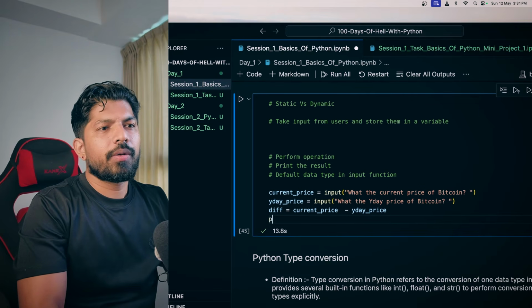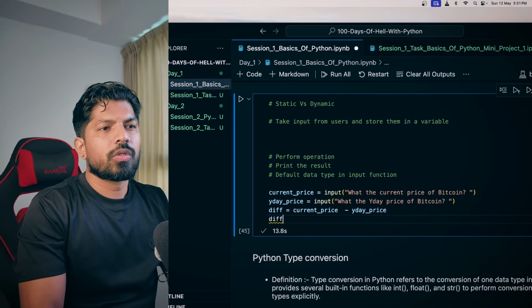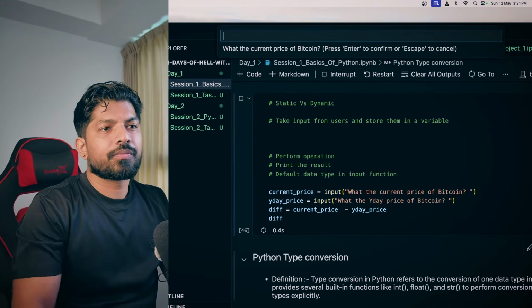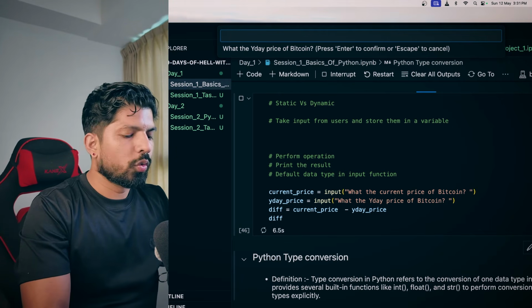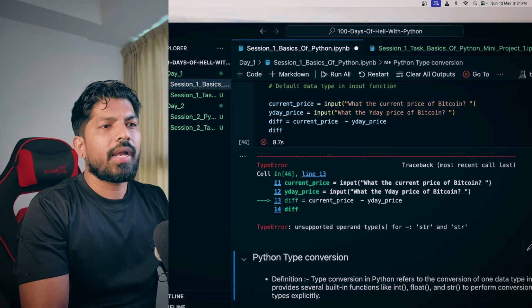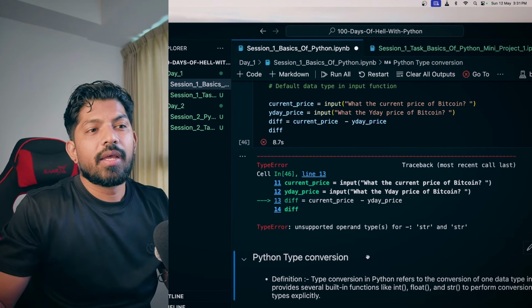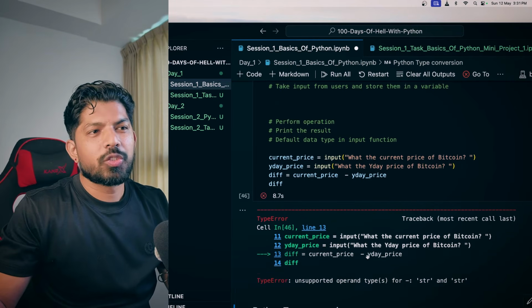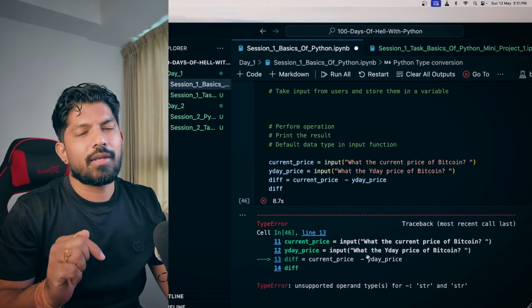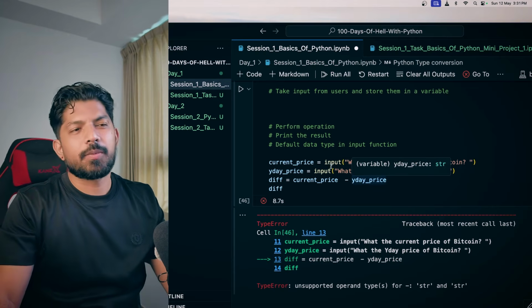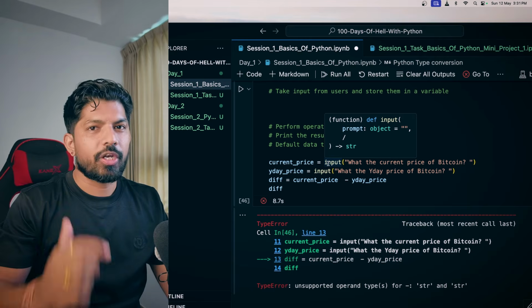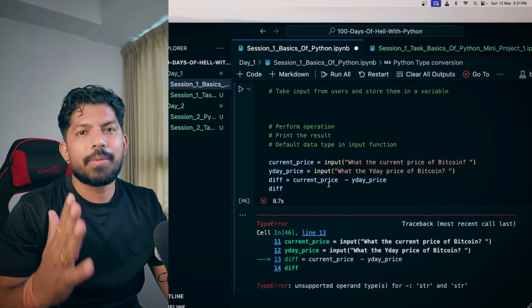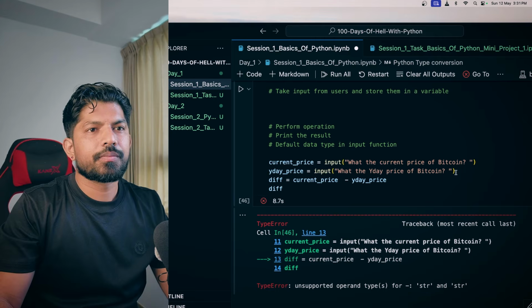Okay, and now, in a Jupyter Notebook, you can just type diff and it will be printed out. When you hit shift enter, it will first ask you the current price, then yesterday's price, and then it will say unsupported operand type. So you just quickly type why we are getting this error. And now the time is out. I'll explain: in Python the input function always takes the default data type as string. In a string, we cannot perform mathematical operations.